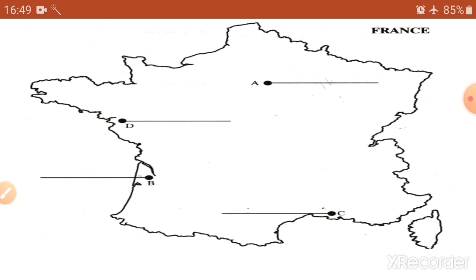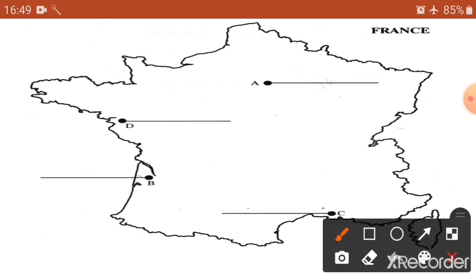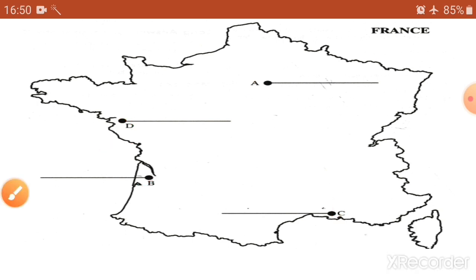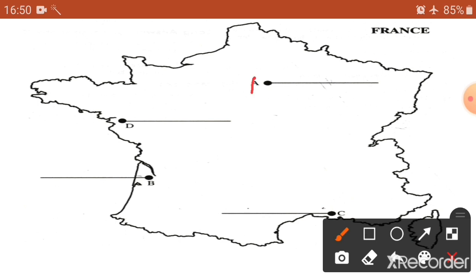Now children, in the exam, you cannot locate. This year being online, you cannot locate anything. So we'll be giving you a map like that with A, B, C and D in any sequence, or we will give small numerals 1, 2, 3 and 4, and we may ask you a question.